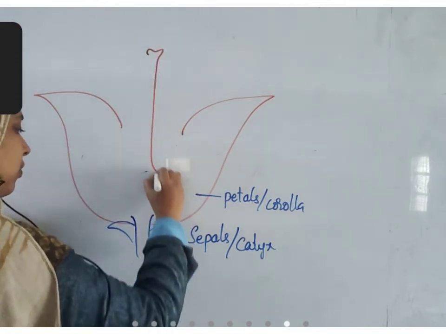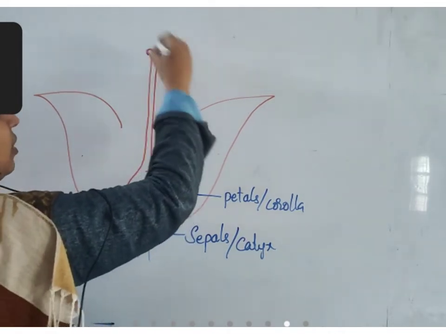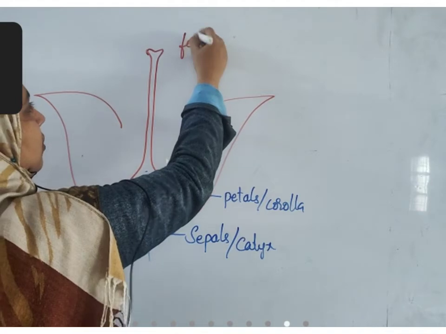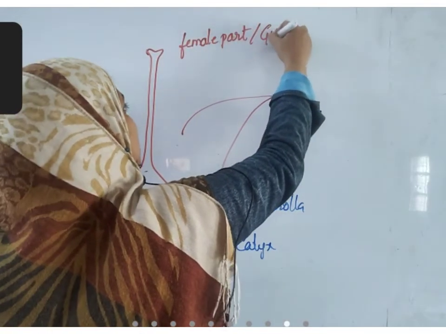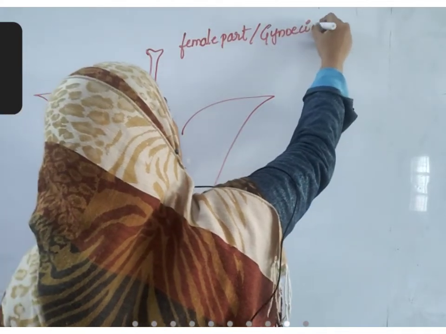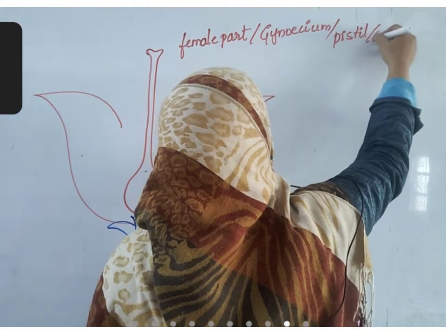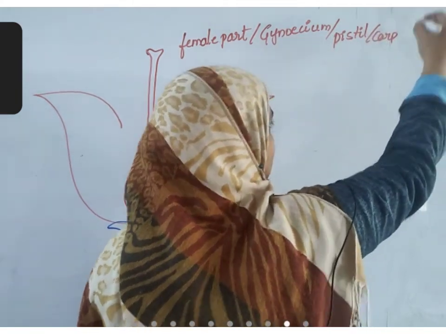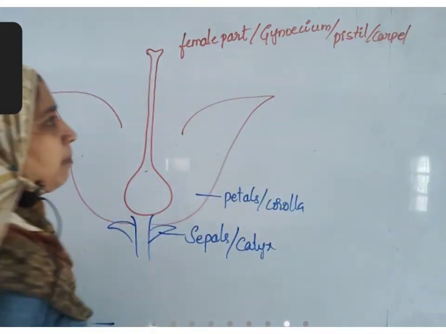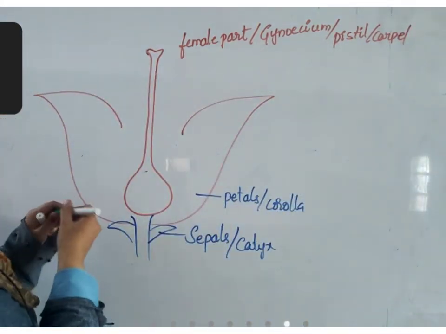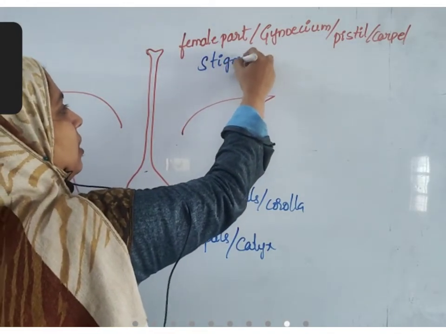The inner part of flower has a structure like this. This is a female part. Female part is also called as gynoecium. Gynoecium is also called as pistil. It is also called as carpel. These are just other names of the same part. What does it have? The topmost part is called as stigma.